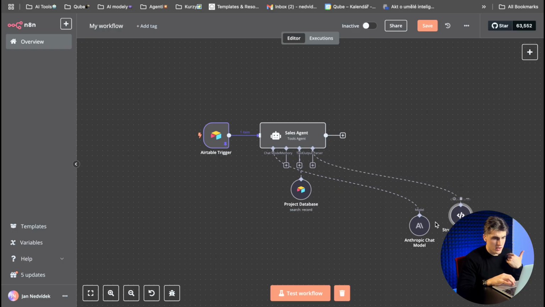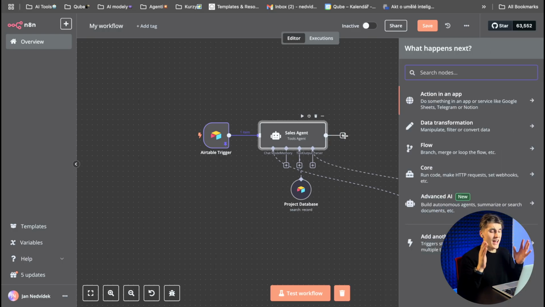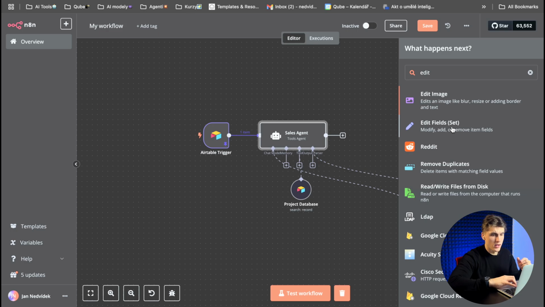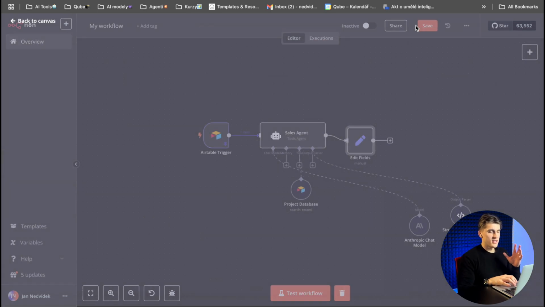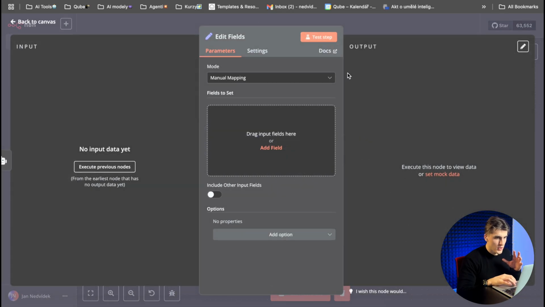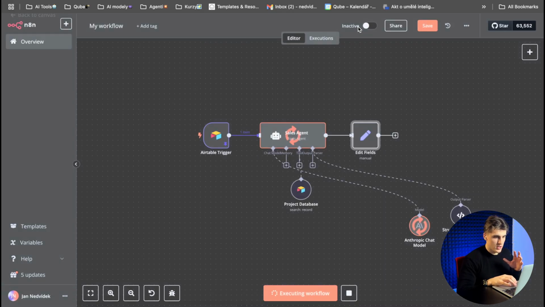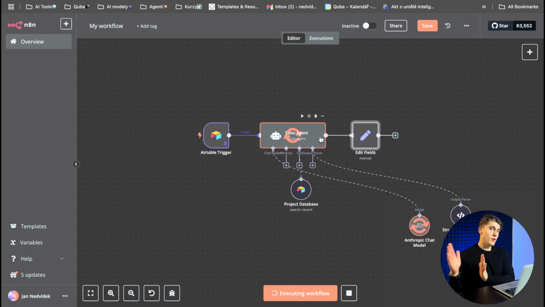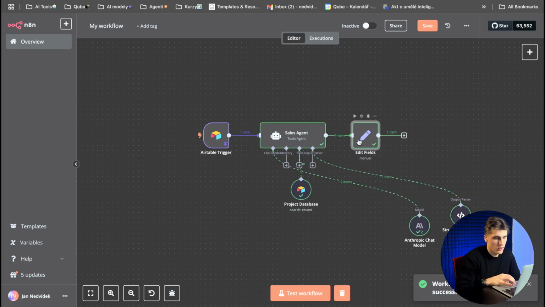So here's the parser, here's the model. The next thing that we need to do is the edit field. Why do you need the edit field? We want to make sure that we set everything correctly for our first Gmail node, because with Gmail, you need to have all the data ready. So what you will do is just test the scenario, because we need to see the output of the agent that we will put into this edit field, to check it and make it ready for Gmail. So the agent needs to work on it.